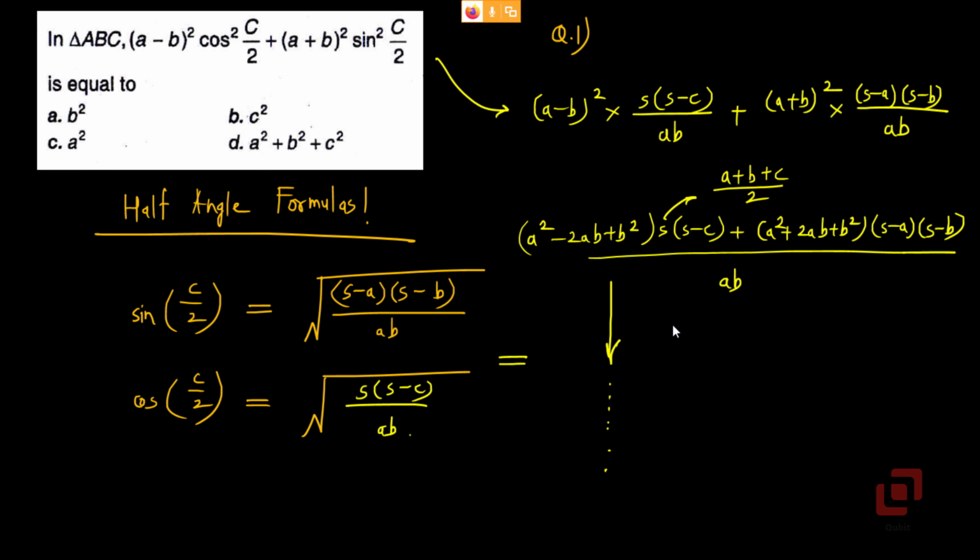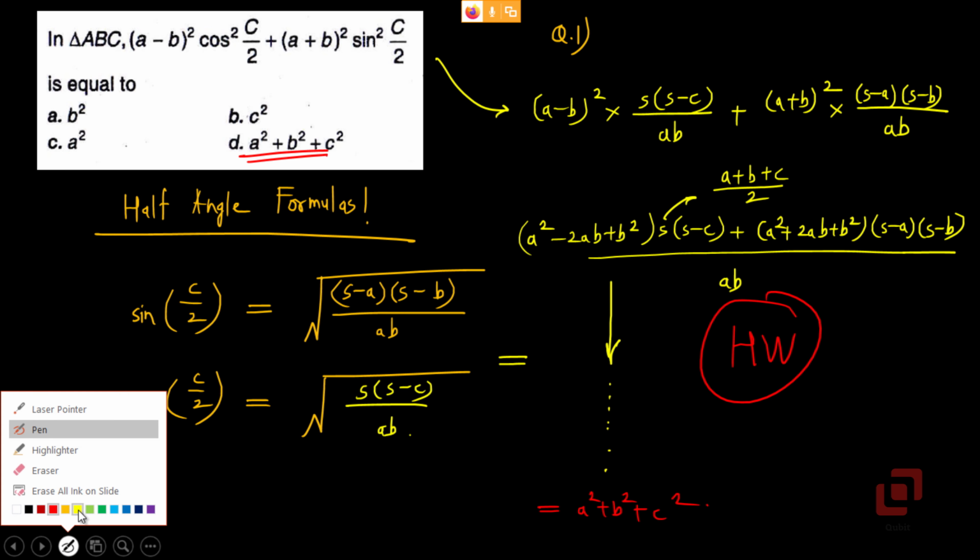So now the homework for you is to solve the same problem analytically, the expansion which we did not even bother to continue. You have to solve this one as homework, and what is the final answer going to be? The final answer is going to be A squared plus B squared plus C squared. So this is your homework. Let's go to the next question.